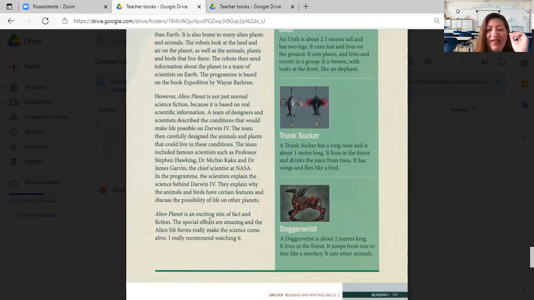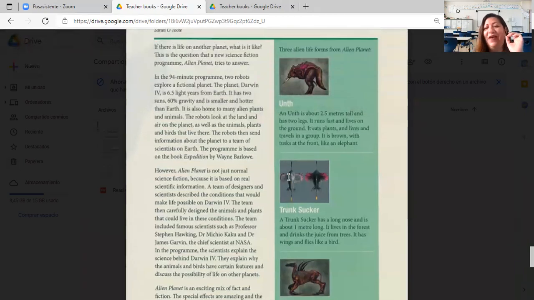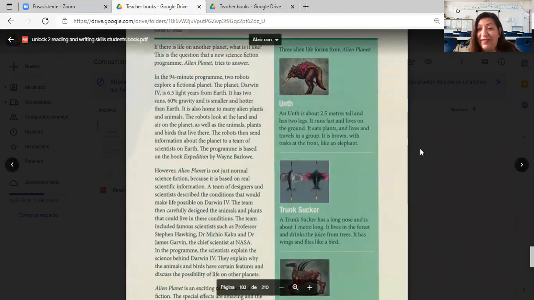Alien Planet is an exciting mix of fact and fiction. The special effects are amazing, and the alien life forms really make the science come alive. I really recommend watching it. If you have a strong nervous system, if you don't get scared that easily, this is a great program, guys.